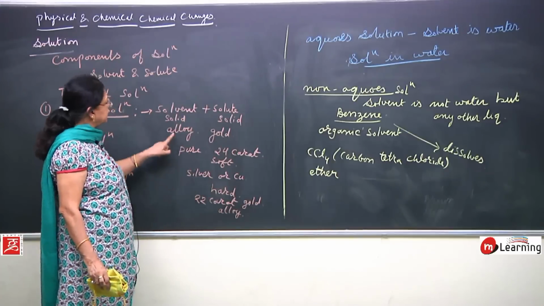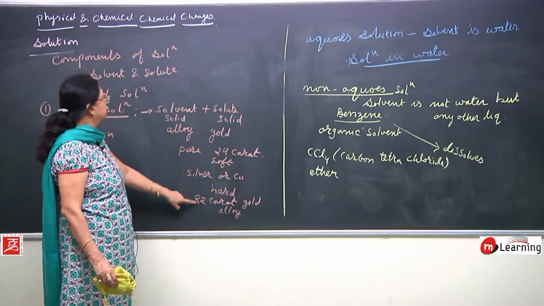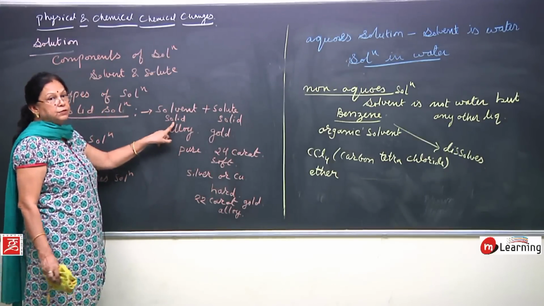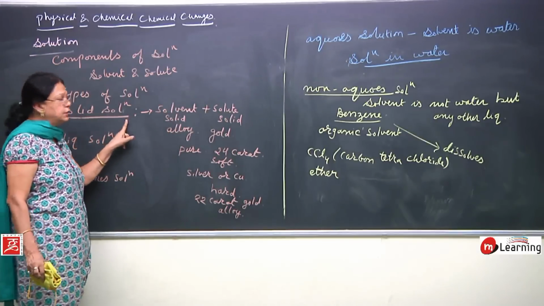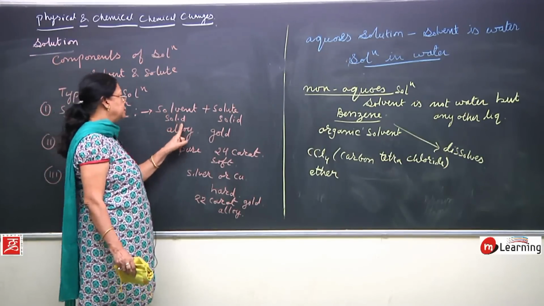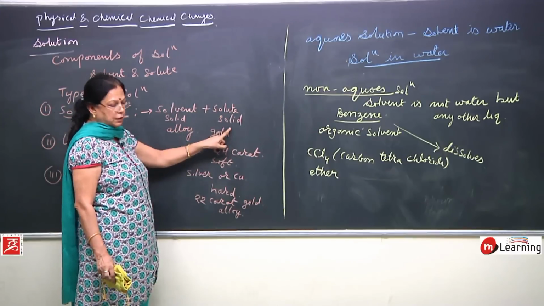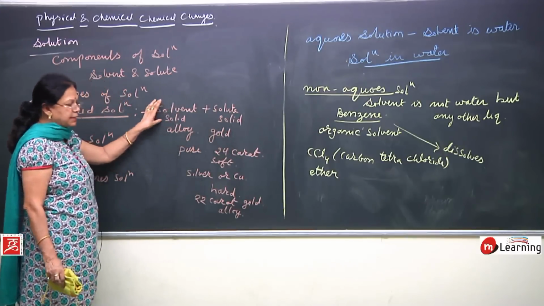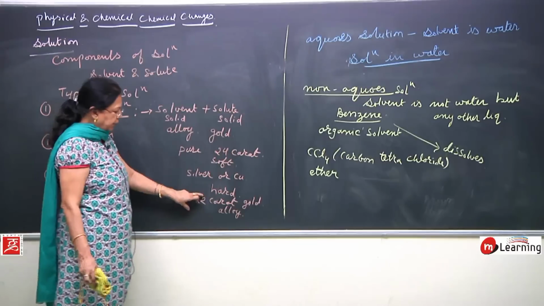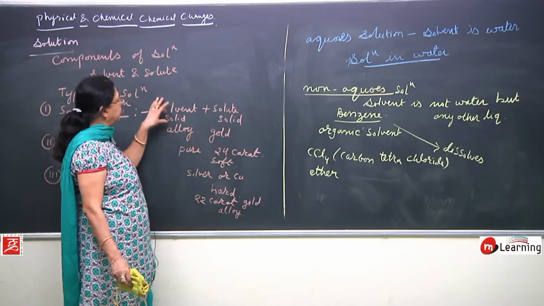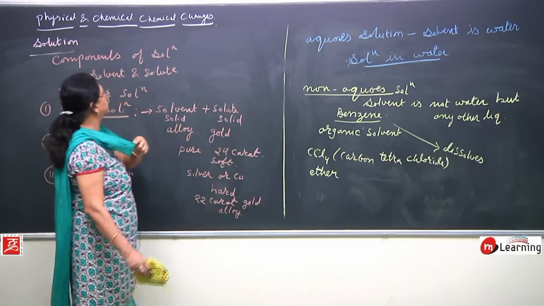So it is an alloy, it is a mixture, and it is also called a solution. Solution of what type? Solid solution. Solid solution means solvent is also solid, solute is also solid. What is the solvent in this case? What is more here? Gold.